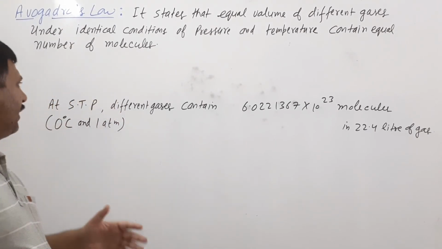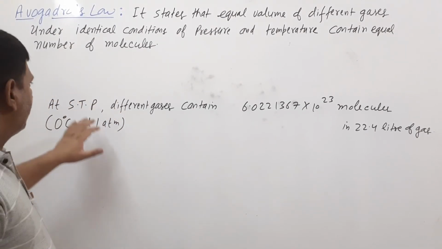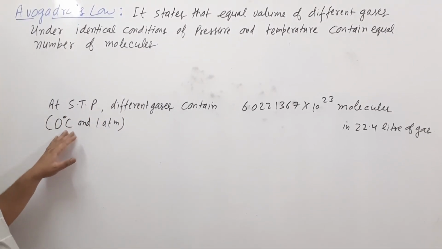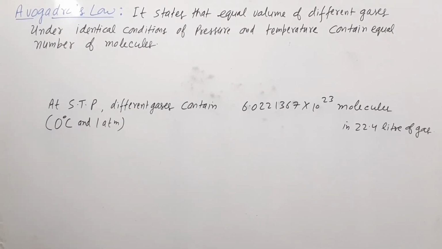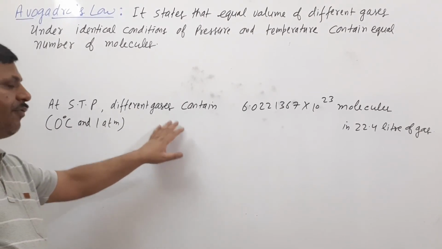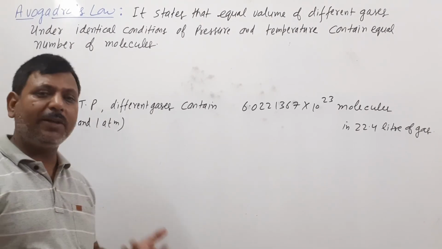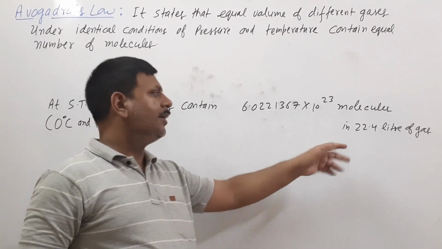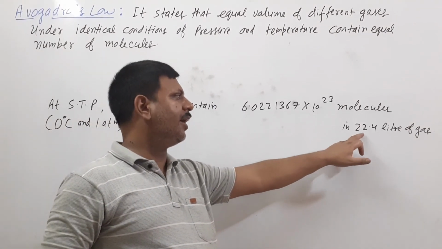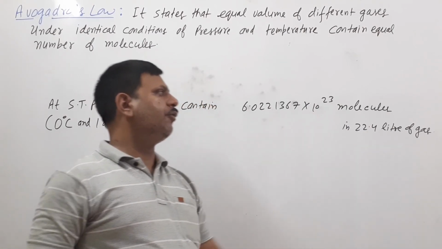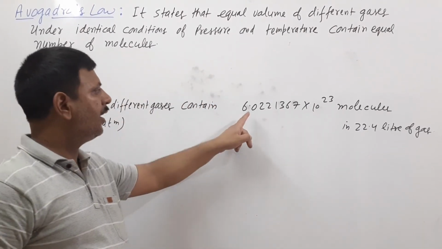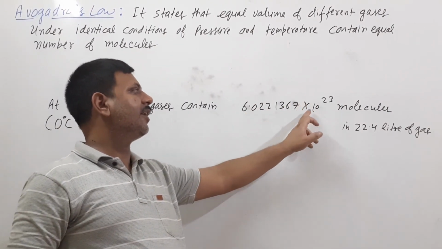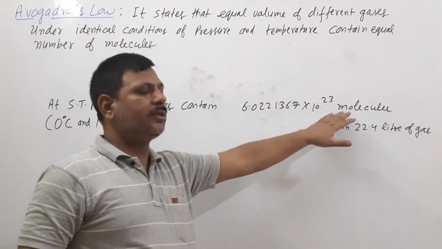See here, if we take the STP, standard temperature and pressure. What is standard temperature and pressure? 0 centigrade temperature and 1 atm pressure. If you take different gases, hydrogen, nitrogen, ammonia, you will see that each gas, 22.4 liter of gas, contains how many molecules? 6.022 into 10 raised to 23 molecules.